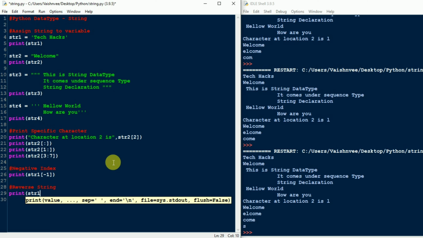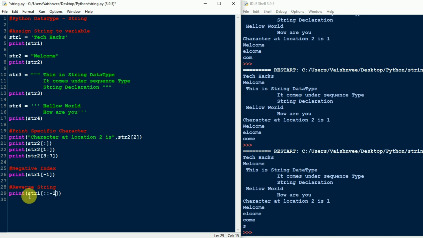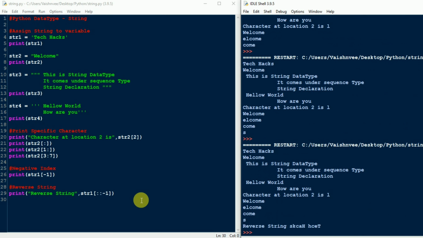I write str1, and in the square bracket you have to mention colon two times, and just write -1. And for our acknowledgement, I'm going to write reversed string. Let's see whether it prints the reversed string or not. As you can see, we have got the reversed string. This is a really simple way to reverse the string.